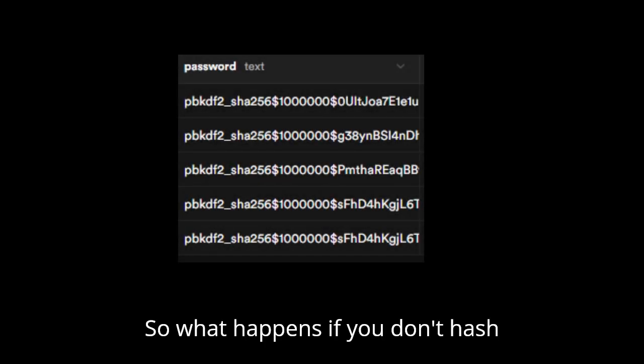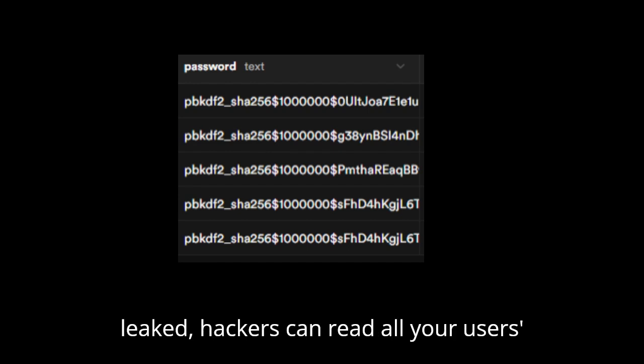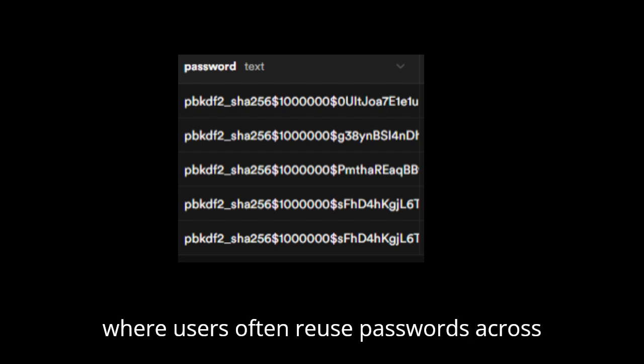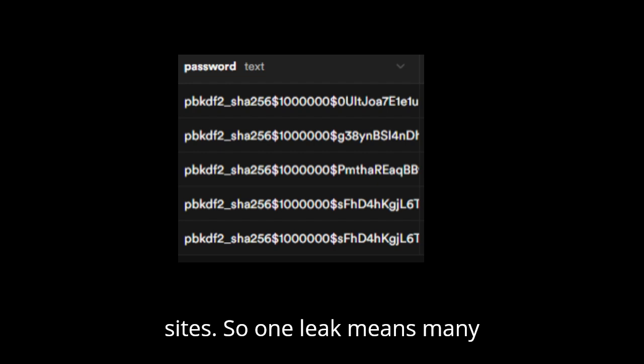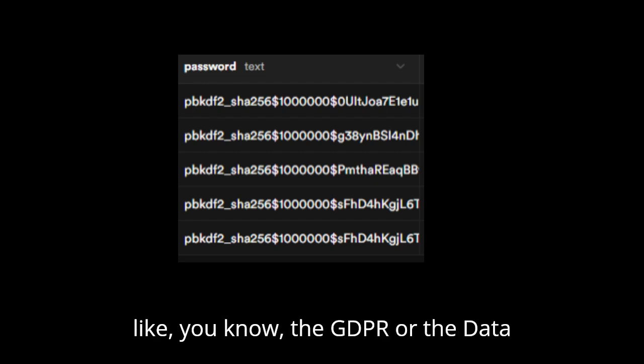So what happens if you don't hash passwords? If the database is leaked, hackers can read all your users' passwords. Users often reuse passwords across sites, so one leak means many compromised accounts. And then you could violate data privacy laws like the GDPR or the Data Privacy Act.